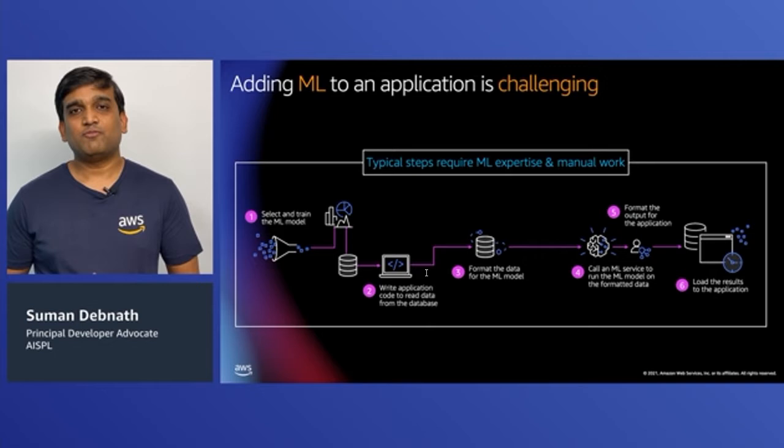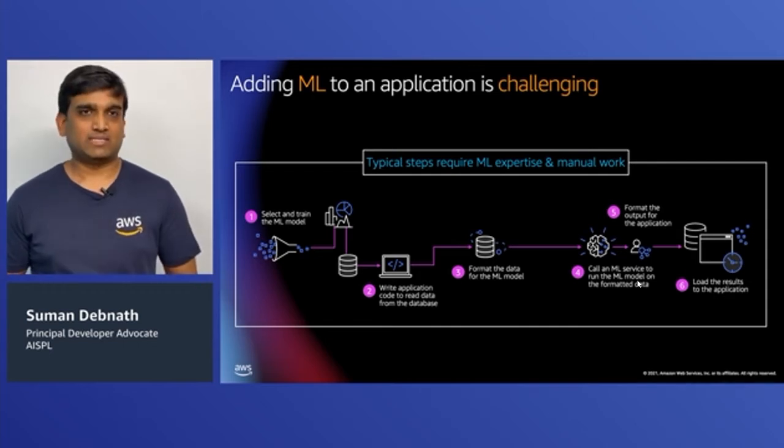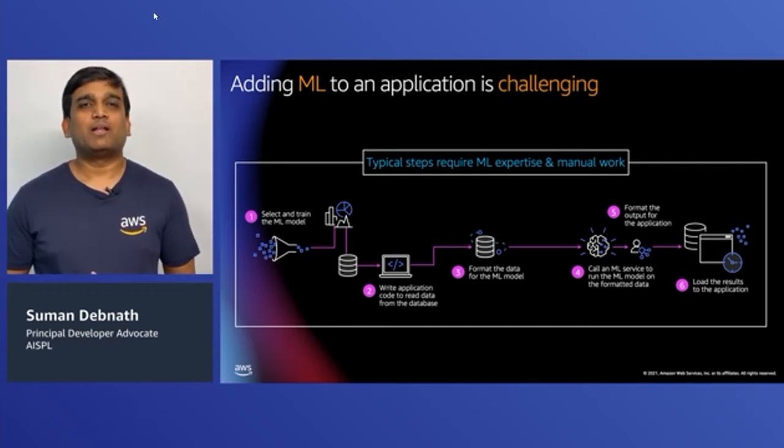Step 4 is to call the machine learning service to run the model on the formatted data. Step 5 would be to format the output for the application. And finally, step 6, which is to load the application with the newly arrived insights. So that's quite a long process and typically ends up being done offline on a data scientist's desktop or laptop because it's very hard to integrate all of this together.